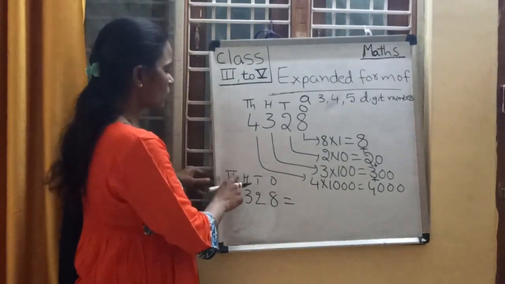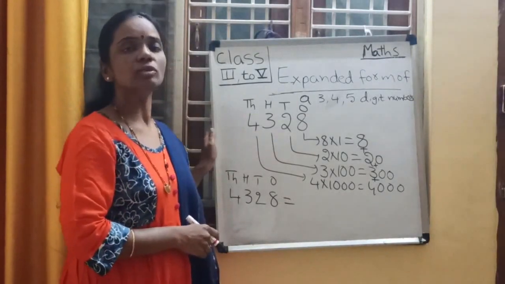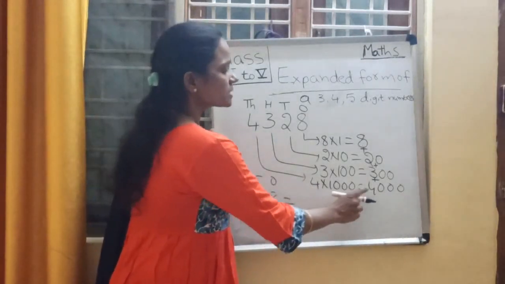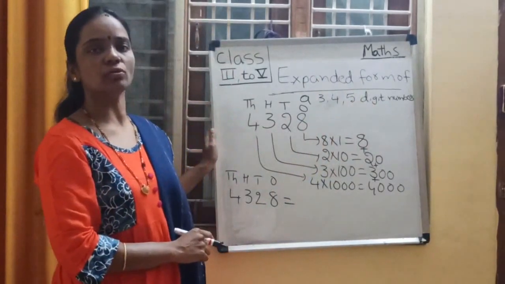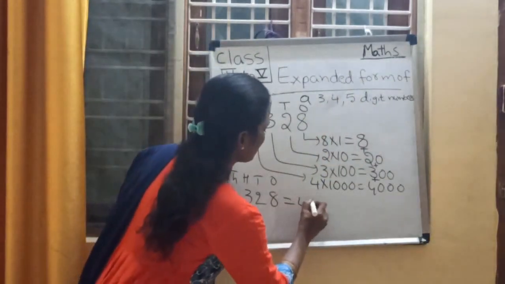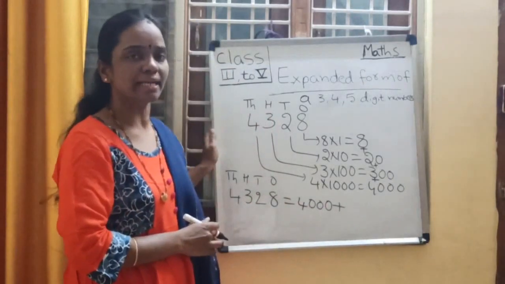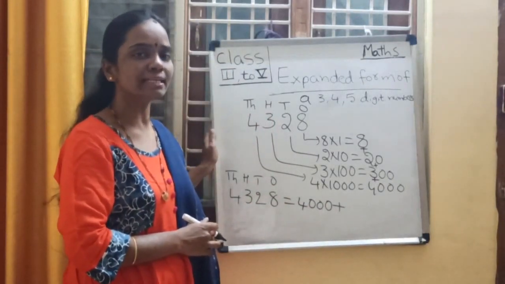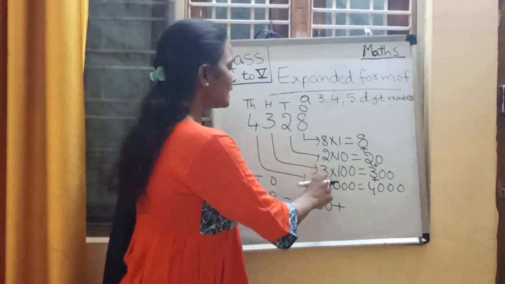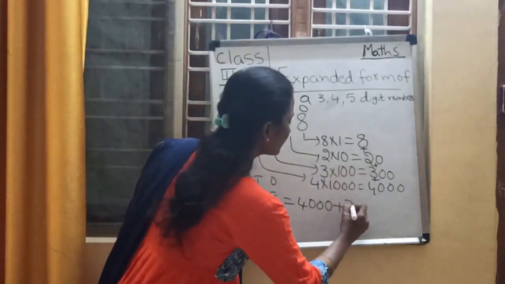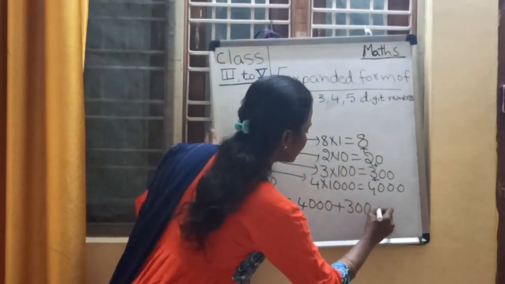As 4 is in thousands place, what is the place value of 4? 4 into 1000. 4000 is the place value of 4. Plus 3 is in hundreds place. What is the place value of 3? Yes, you are right. 3 into 100. 300 is the place value of 3.